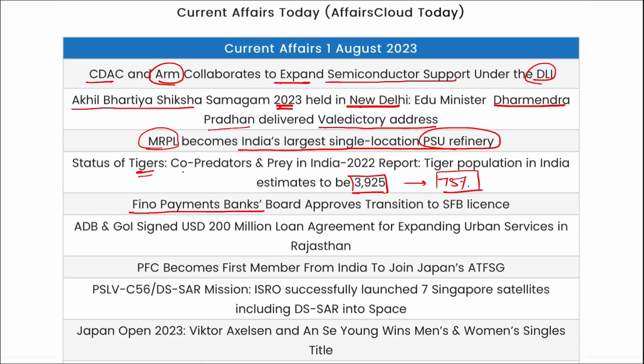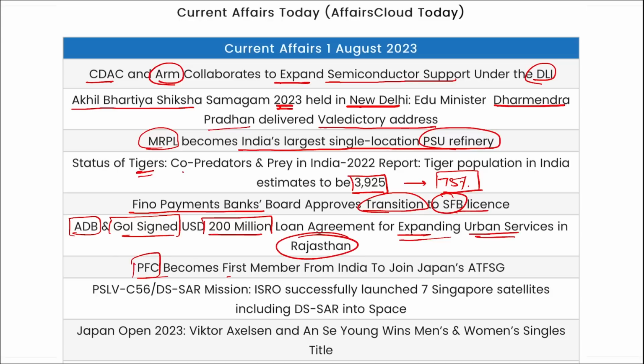Then Fino Payments Bank has approved the transition to a small finance bank license. Asian Development Bank and Government of India signed a $200 million loan agreement for expanding urban services in Rajasthan. PFC became the first member from India to join Japan's ATFSC. Then PSLV C-56, a mission of ISRO, successfully launched 7 Singaporean satellites into space.